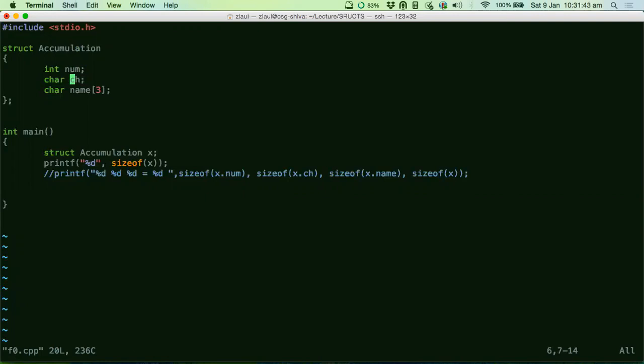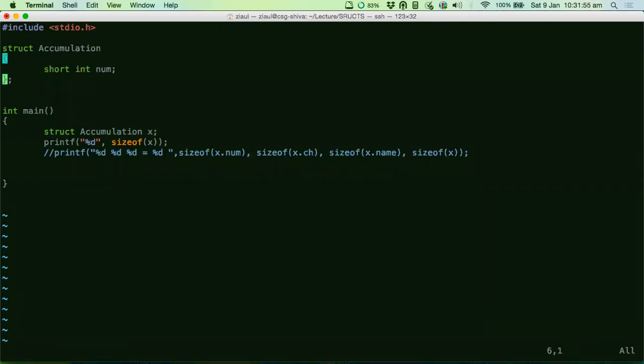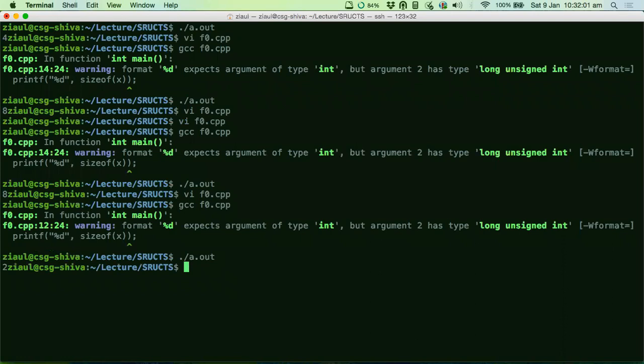Let's create a data type that has a size of 2 bytes. Short int. Yeah, short int. So if I say short int, I should get 2. I should not get 4. See, I got 2. Right? So this is an important revelation, guys. I mean, we worked it out good.